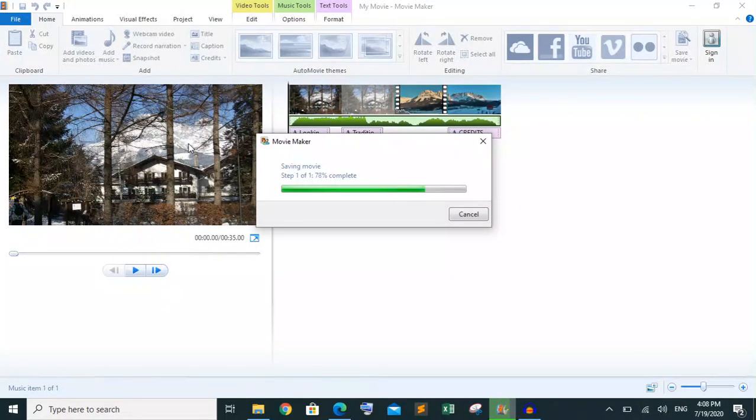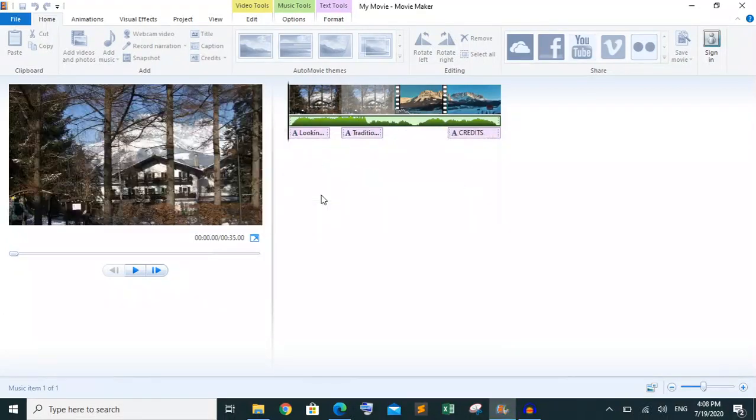So you can use FLV player, Windows Media Player, or the player I'm going to use. It gives you the facility to change the type of the video according to your requirement. Okay, so let us wait for this video. This video has been saved.